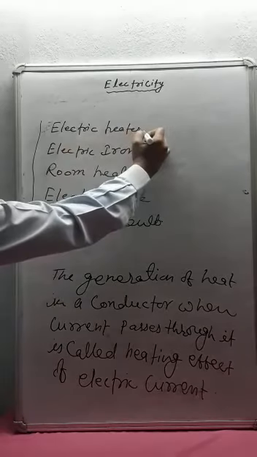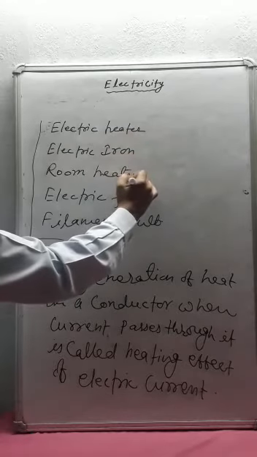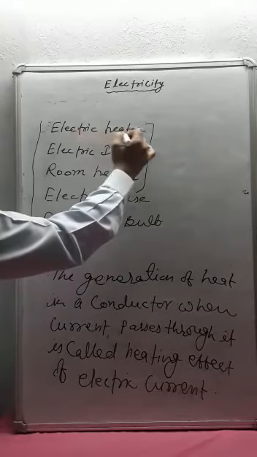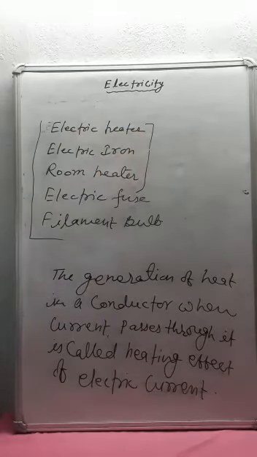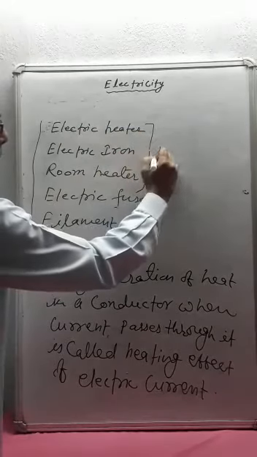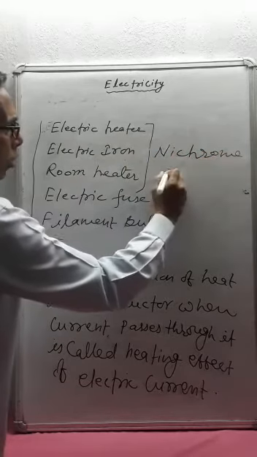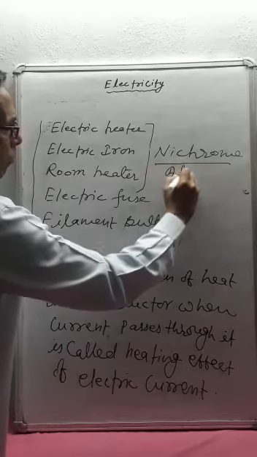As for example, electric heater, electric iron and room heater. The elements of electric heater, electric iron and room heater are made up of nichrome alloy.